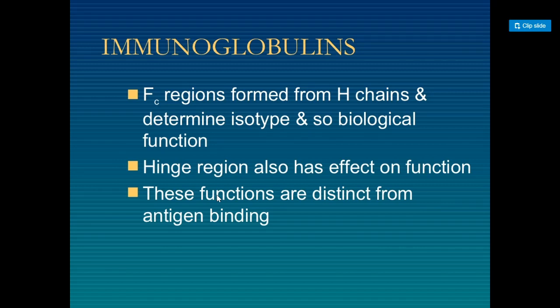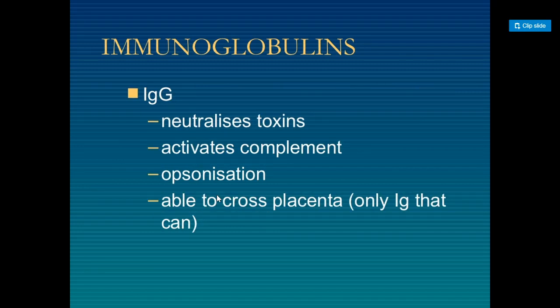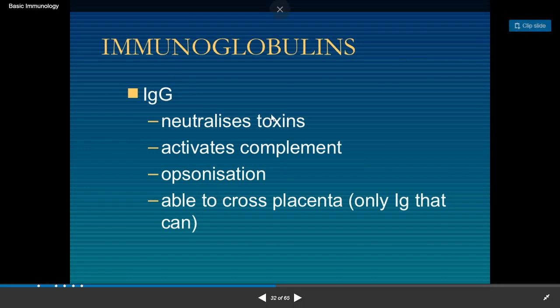The hinge region also has an effect on function, suitable for complement binding to the antigen. These functions are distinct from antigen binding. IgG neutralizes toxins, activates complement, performs opsonization, and is able to cross the placenta. It is the IgG which crosses the placenta.